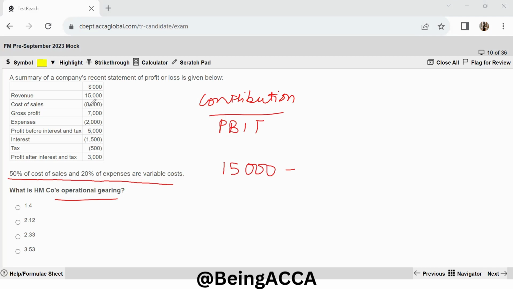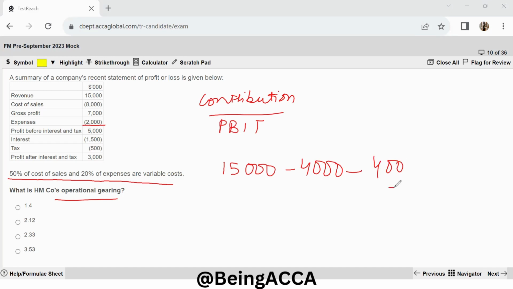Cost of sales is given to me as 8,000. So 50% of 8,000 is 4,000. And then I'm going to subtract 20% of expenses. Expenses are 2,000. If I just find out the 20% of 2,000, this will come out to be 400.